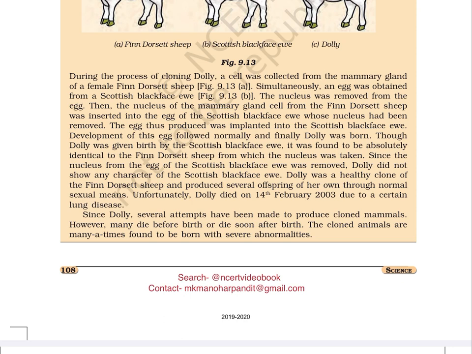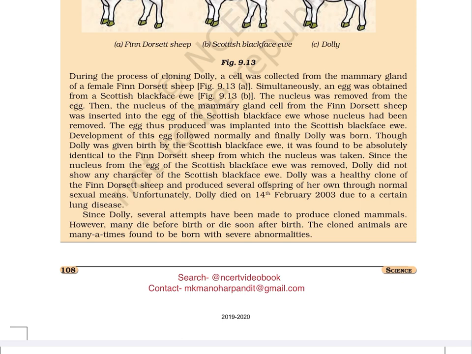The nucleus was removed from the egg. Then, the nucleus of the mammary gland cell from the Finn Dorset sheep was inserted into the egg of the Scottish blackface ewe whose nucleus had been removed. The egg thus produced was implanted into the Scottish blackface ewe. Development of this egg followed normally and finally Dolly was born.